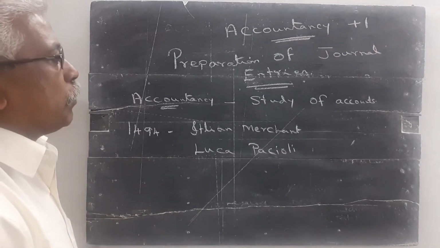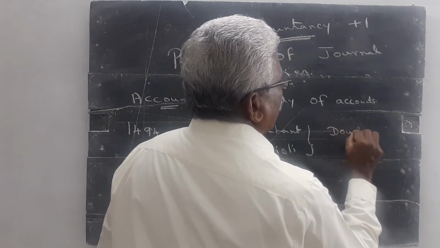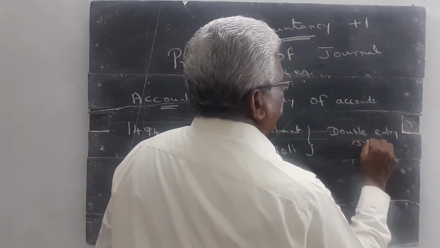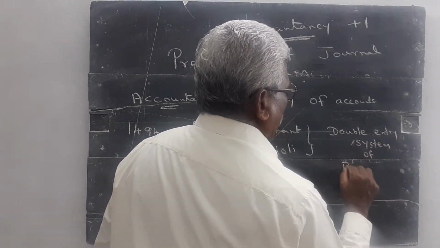He developed one system, and that system is called the double entry system of bookkeeping.